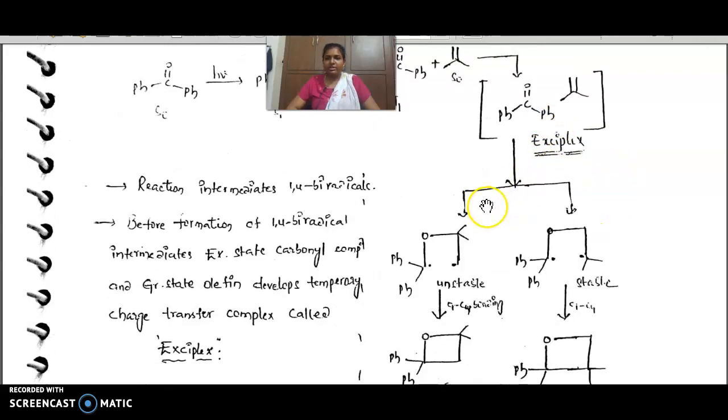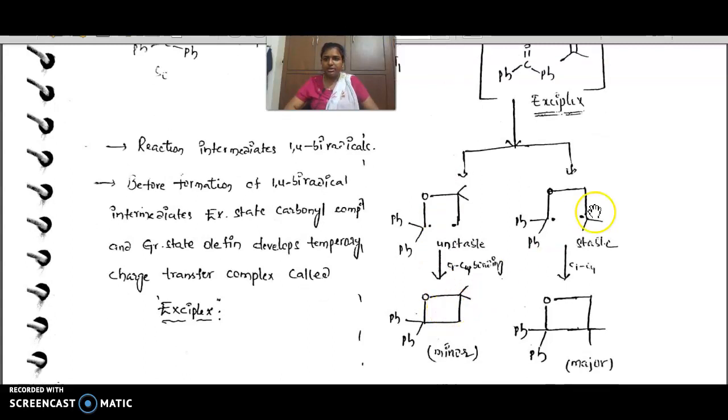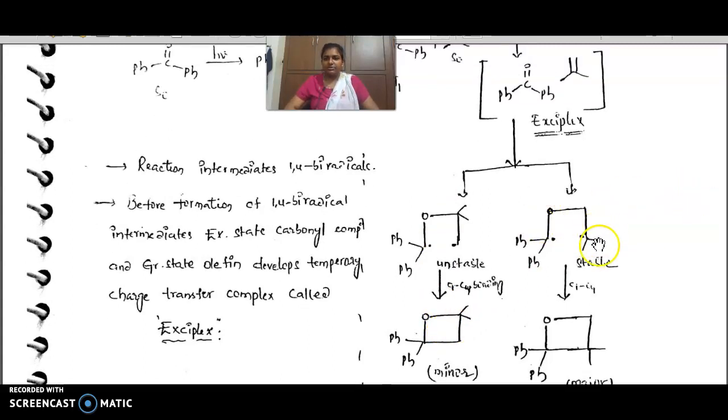In the exciplex, if it is involved like this, first this bond cleavage occurs, and here we get one radical and here one radical. Then this and this combine to form a sigma bond. If this bond is cleaved instead, we get the same radical and radical here, but the reverse of this.